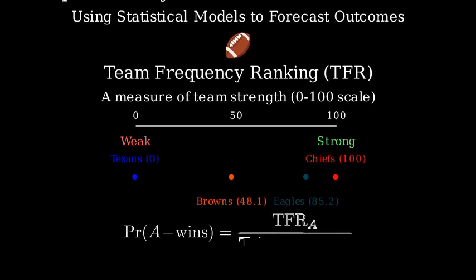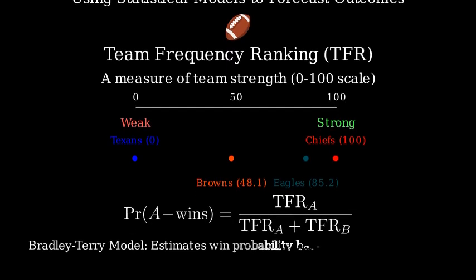The model uses a simple but effective formula. The probability that Team A wins is equal to Team A's TFR divided by the sum of both teams' TFRs. This is an application of what's called a Bradley-Terry model in statistics, which estimates the probability of one competitor beating another based on their relative strengths. Let's walk through a specific example to see how this works in practice.